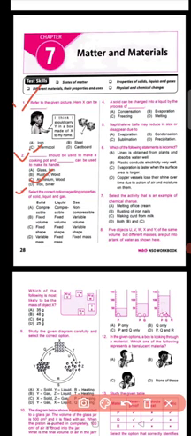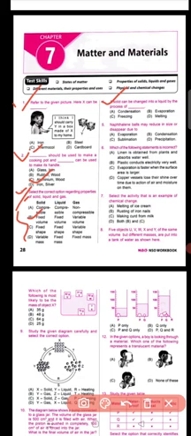Question number 3 says, select the correct option regarding properties of solid, liquid and gas. There are a few properties. If you tally the 4 options, you will find a few properties regarding solid, liquid and gas. So your correct option for question number 3 is B. For solid there is a fixed volume, for liquid there is also a fixed volume, but for gas there is no fixed volume, it has variable volume. Okay, let us move to the next one then.